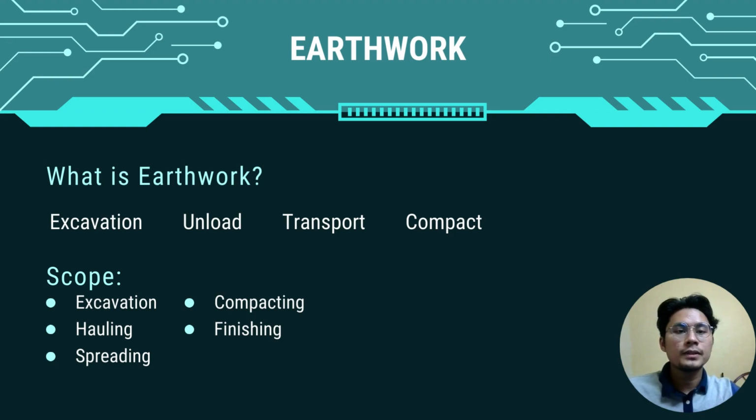Earthwork is one of the important processes in construction works. It is the process which includes soil excavation, transporting, and placing the soil in a location. Excavation, hauling, spreading, compacting, and finishing are the five major processes that must be completed for productive earthwork, and each procedure requires the selection of appropriate equipment.